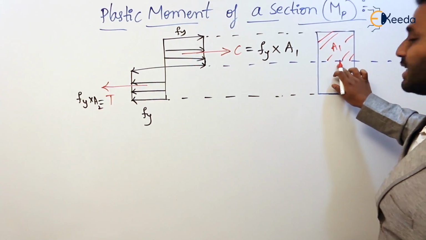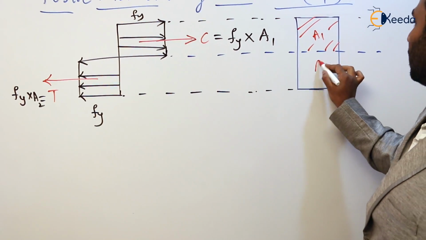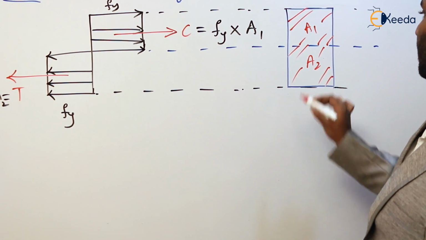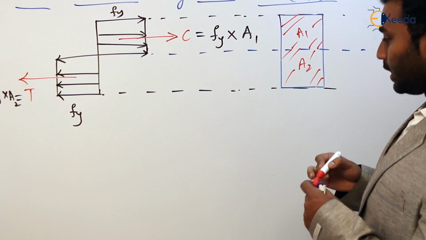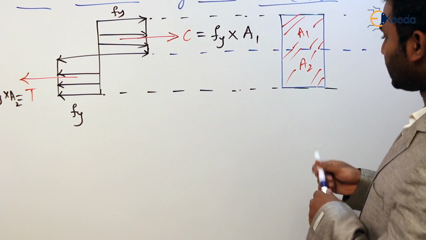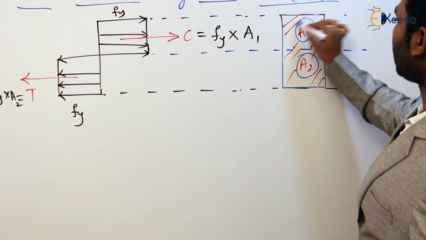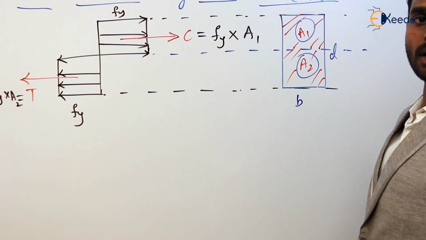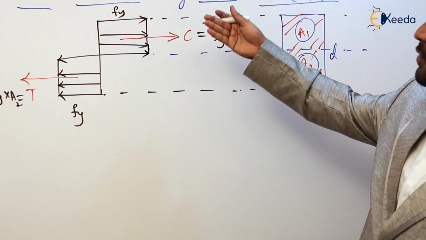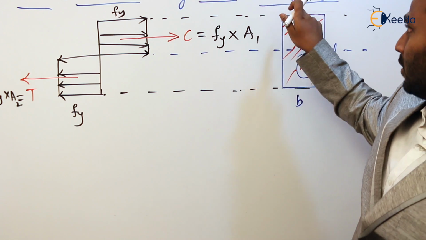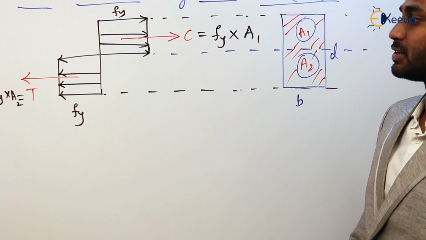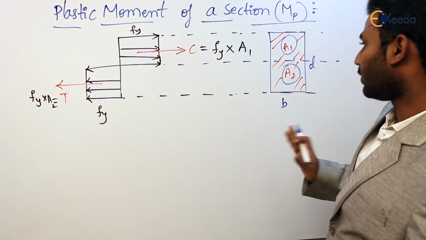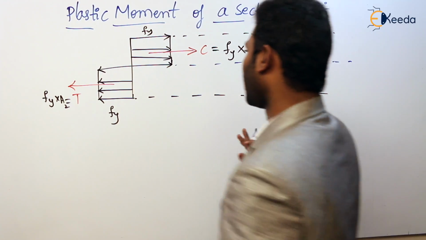The area above the neutral axis we call A1, and the area below the neutral axis is known as A2. Here it is B and here it is D. Before deriving the formula for Mp, that is the plastic moment of a section, let us first see the relation between A1 and A2.